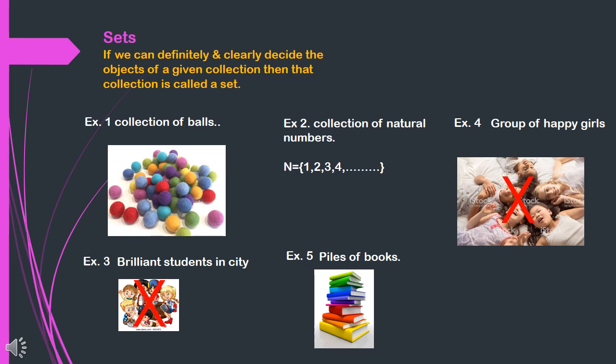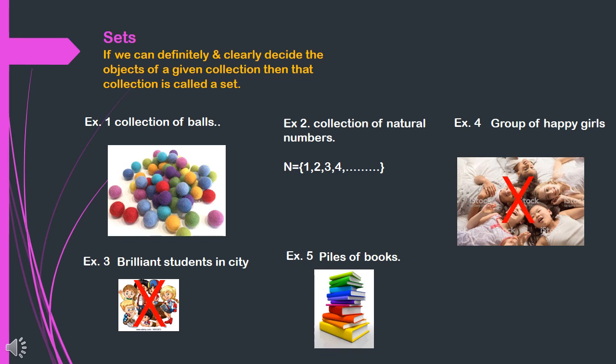Observe examples three and four. For example, brilliant students in the city. Here we cannot measure their brilliancy, so this is not a definite set. This is not a definite collection. Another example, a group of happy girls. We cannot measure their happiness, so this collection is not definite. It is not clearly defined. So these two examples are different from examples one, two and five.